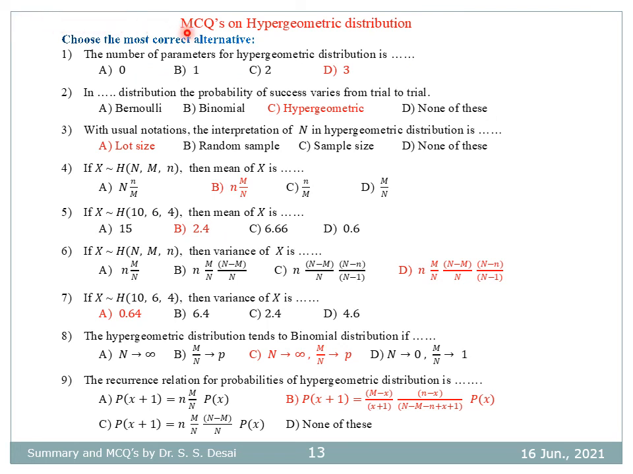So these are MCQs on hypergeometric distribution. As usual, the correct alternatives and the correct answers are given in red colors. The students are advised to go through these questions for your examination.